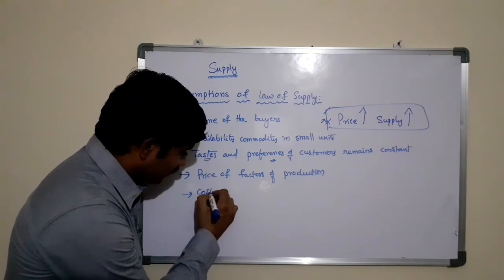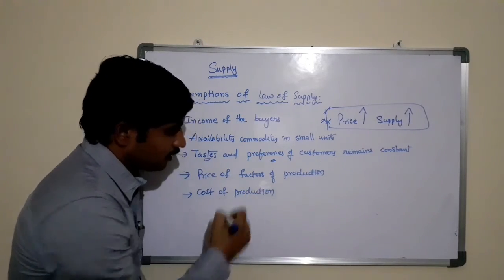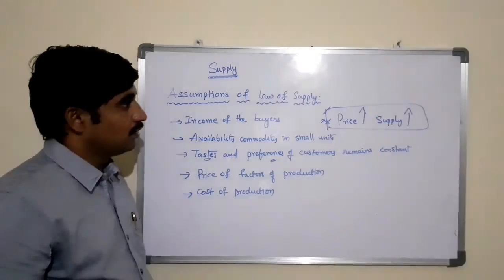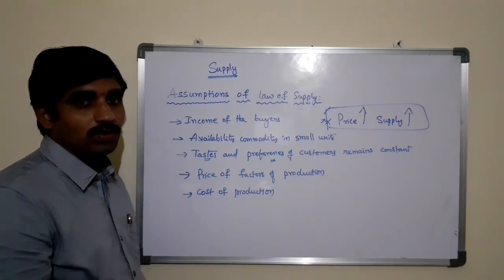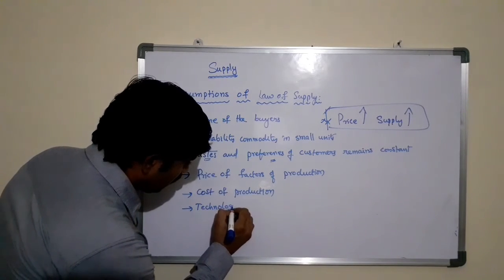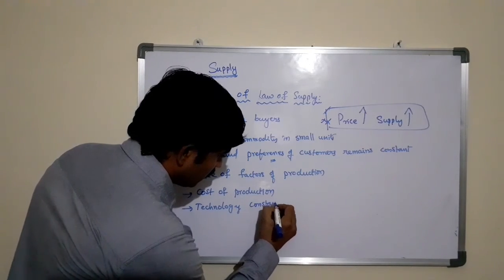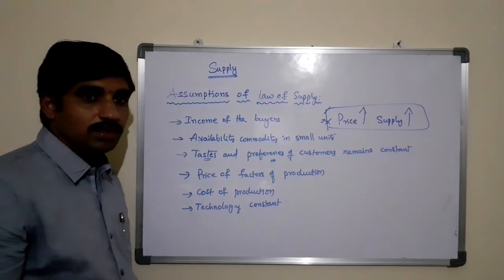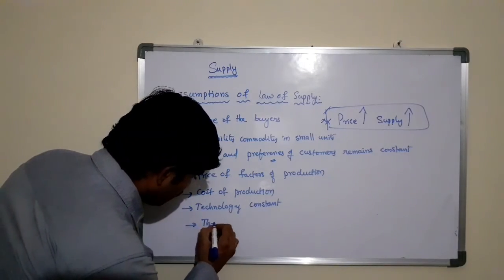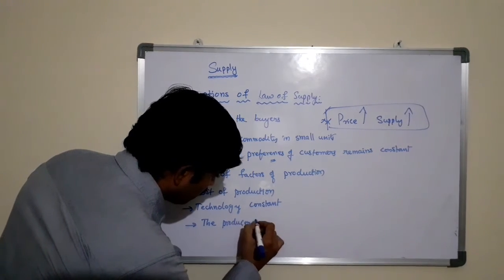Cost of production. The total cost of production should be constant. If any changes occur here, the law of supply does not hold good. And the technology that we are using should remain constant and should not be changed. With any changes, the law of supply does not hold good. Here the producer is rational.